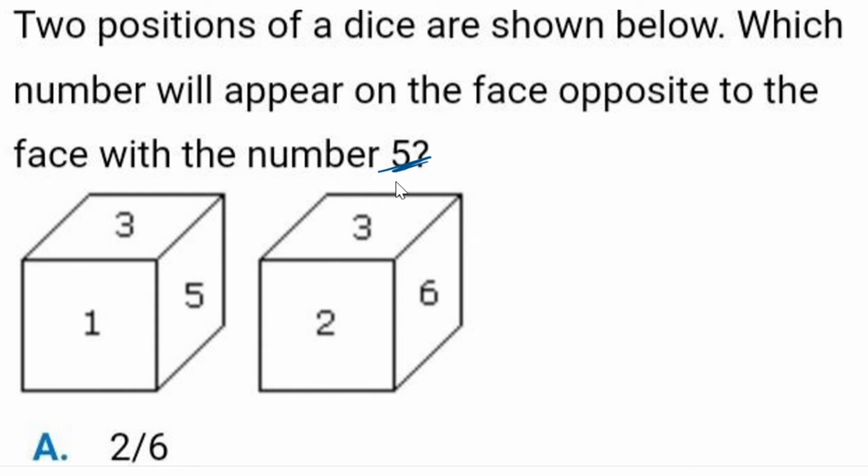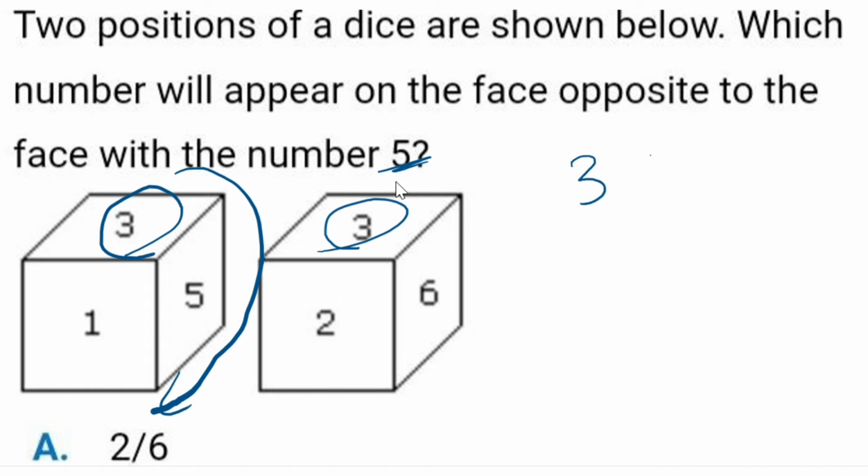If you have these kinds of diagrams, I'm telling you a super trick. What is the common number in both the diagrams? That is 3. Take this 3 and that 3, and write the numbers clockwise.